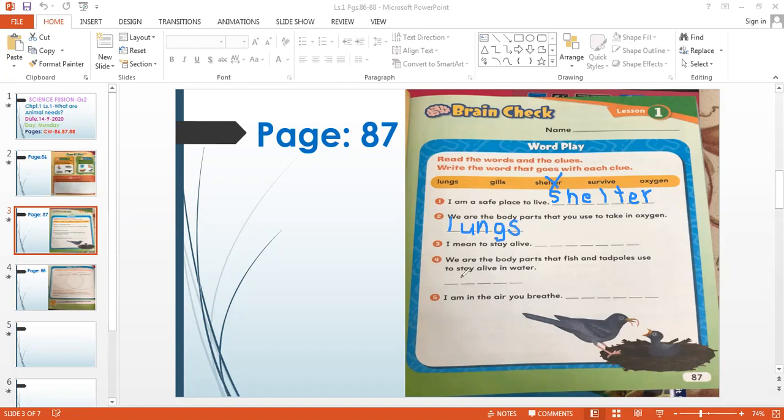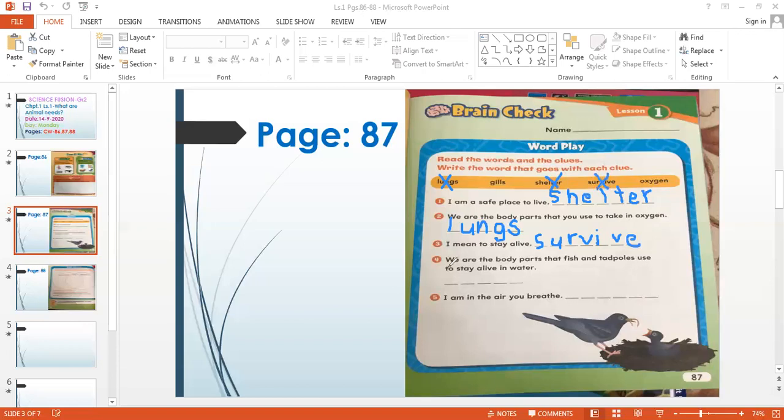Now, question number 3. I mean to stay alive. So what is the meaning of stay alive? Is it gills? Is it survive? Or is it oxygen? Yes, it is survive. So let's write here survive. So it is survive. So let's cross it out.